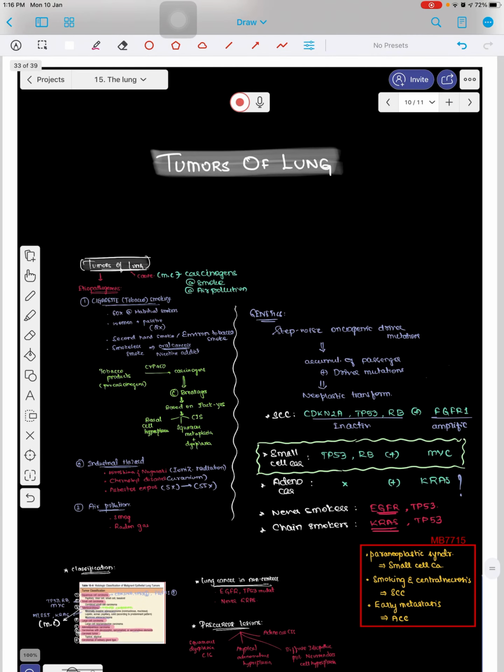Okay, for tumors of the lung, I'll always start with the 8 important points. So the first point is definition. Of course, I'm not going to start with the simple definition of tumor, that it is abnormal growth of tissue which is growing uninhibited, but instead I will mention the golden points here.